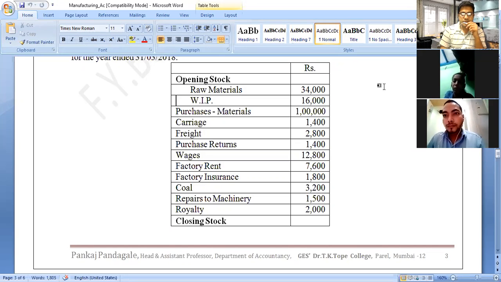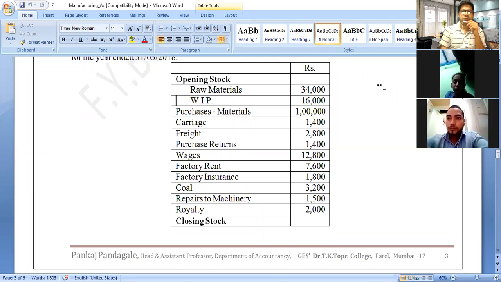Then after that, wages 12,800, it is also factory related wages, manufacturing account debit side. Factory rent, manufacturing account debit side. Factory insurance, manufacturing account debit side. Coal is required in the factory, so it is also a factory expense, recorded on the manufacturing account debit side.